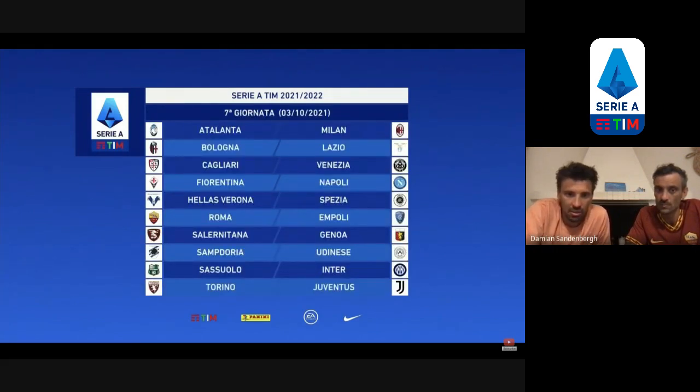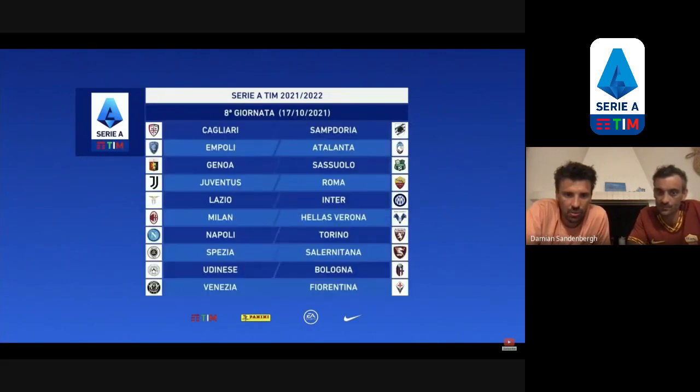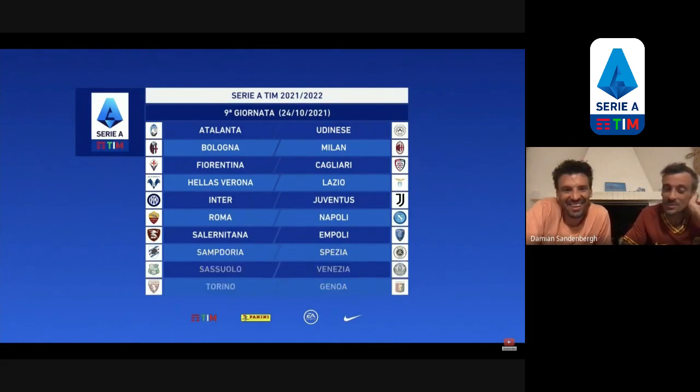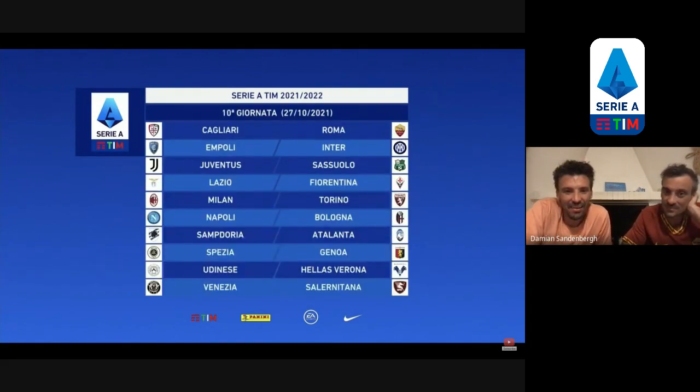Atalanta, Milan, that's not great. I'm hoping for a string of easy games. Sassuolo, Inter, Roma, Empoli, Juve, Roma, Milan, Verona, Inter, Lazio. That's a good day to go watch games. Bologna, Milan, Roma, Napoli, Inter, Juve. Roma's calendar is terrible. And then Milan, Torino.